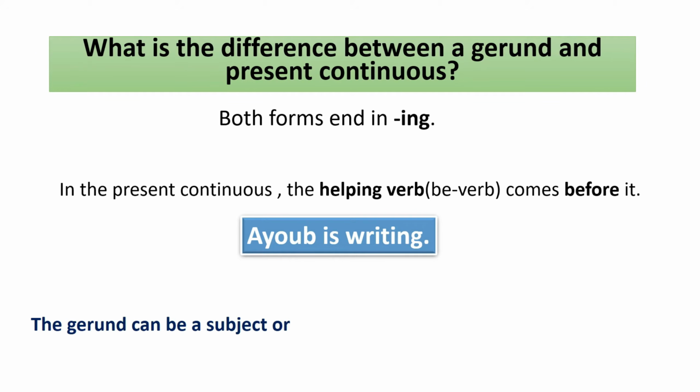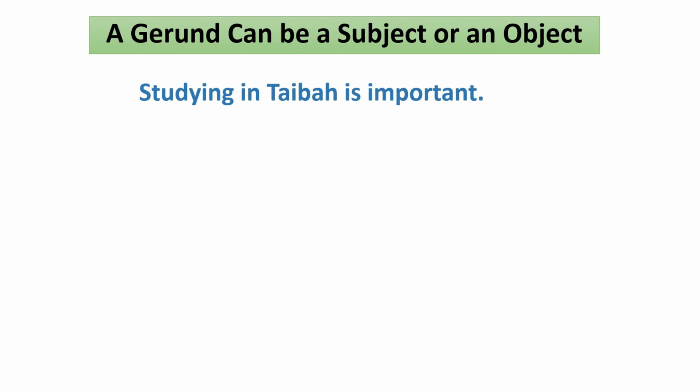The gerund can be a subject or an object because it behaves like a noun. A noun can be a subject and a noun can be an object. So we have here, studying in Taiba is important. Studying is a subject.